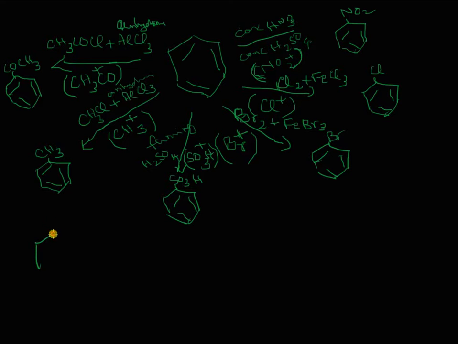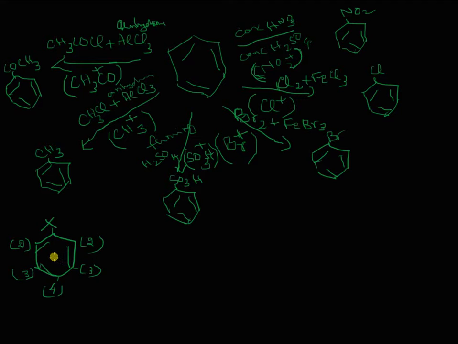We have a substituent already present on the benzene molecule. Let me call it X. With respect to X, there are two number 2 positions. These are number 2 positions or ortho positions. There are two number 3 positions or meta positions, and there is one number 4 position or para position.